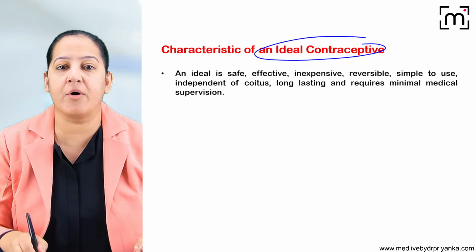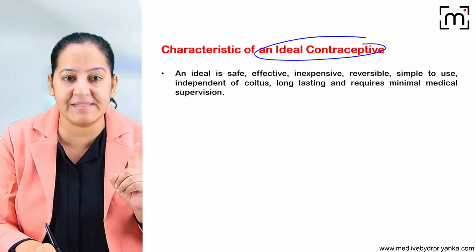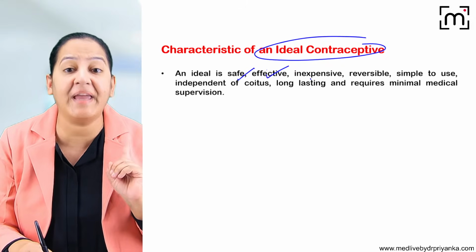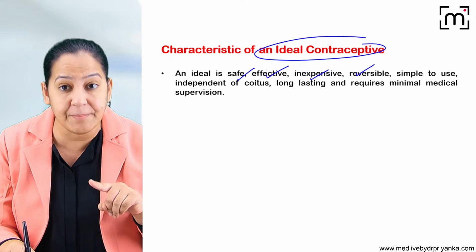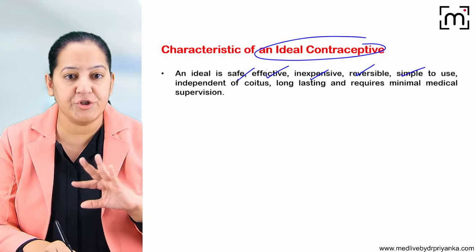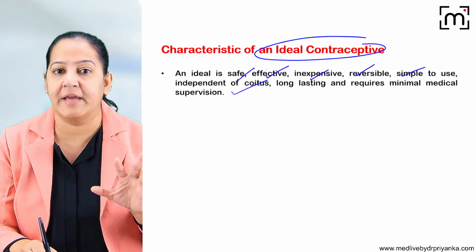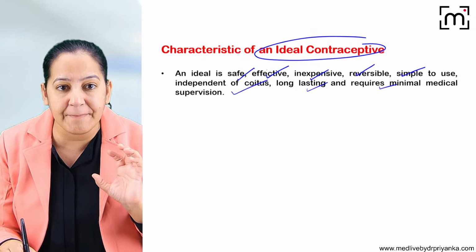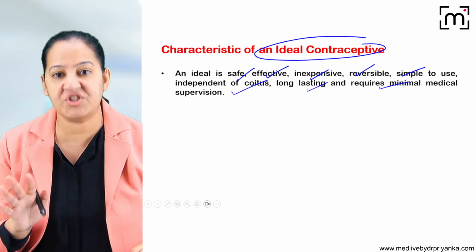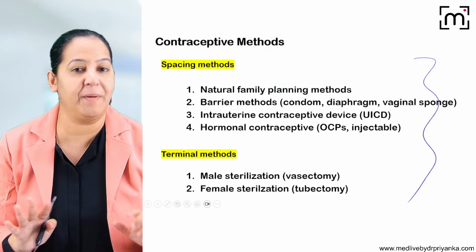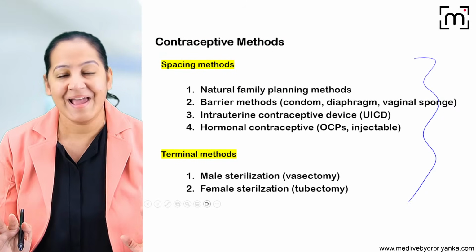Okay, so what is the ideal contraceptive? An ideal contraceptive should be safe, effective, inexpensive, reversible, and simple to use. It should be independent of the coitus. It should be long lasting. It should require minimal medical supervision. Such a contraceptive is the ideal contraceptive, but there is no ideal contraceptive available.